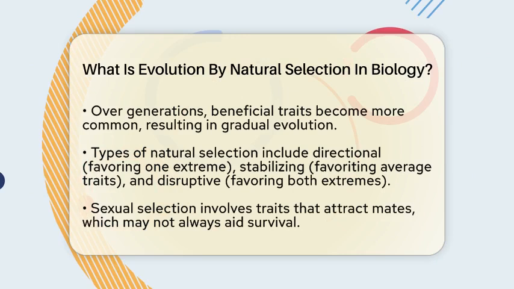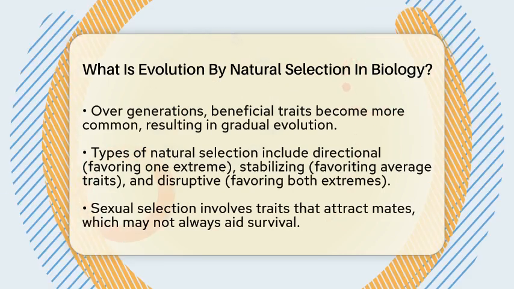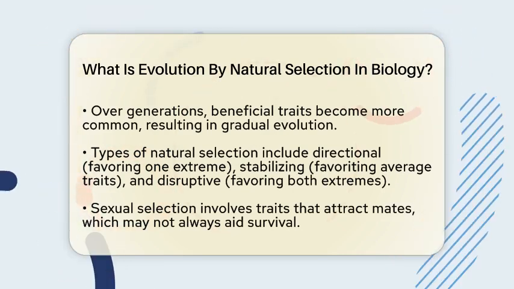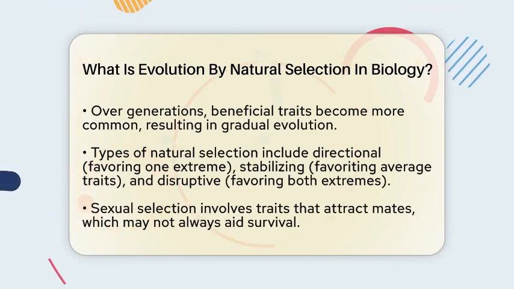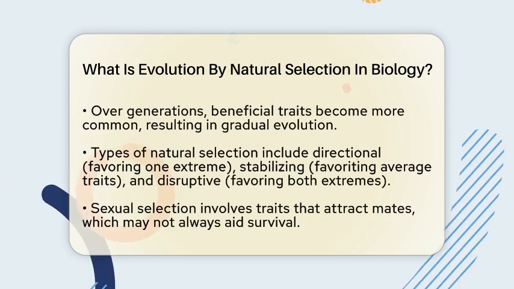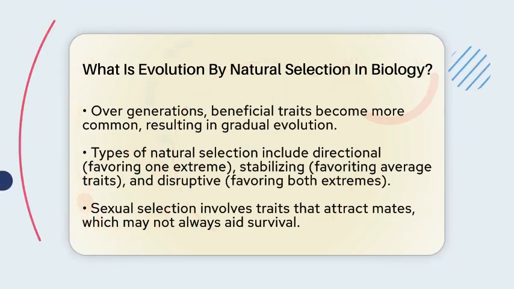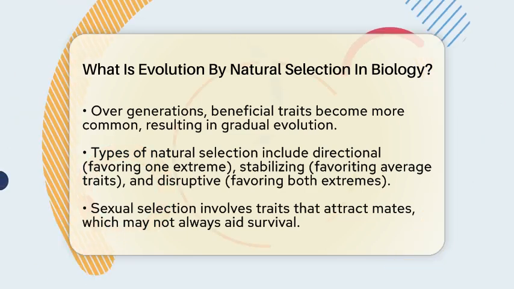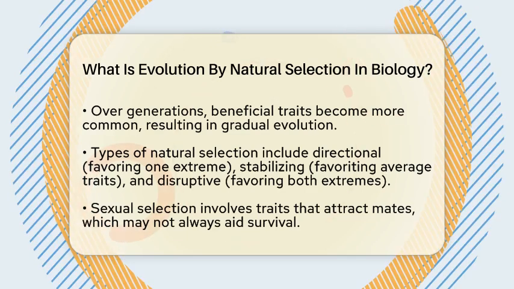Since resources like food and space are limited, not everyone gets to reproduce equally. Those with helpful traits tend to leave more offspring. Over many generations, these advantageous traits become more common in the population. This gradual change is what we call evolution.